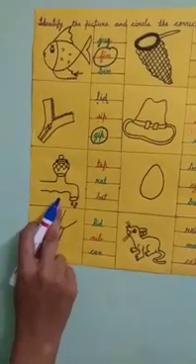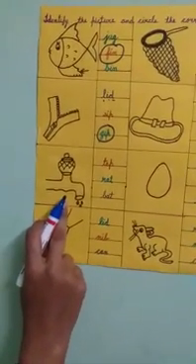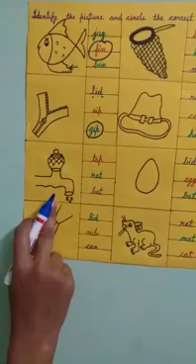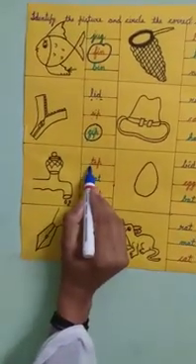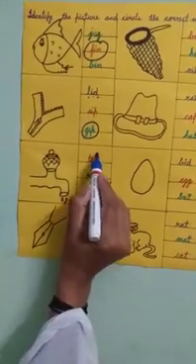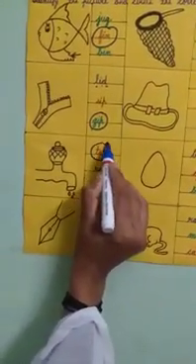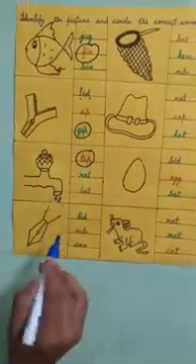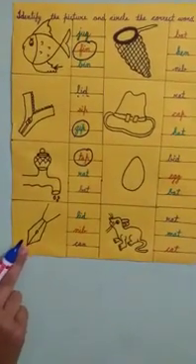Tap. What is the spelling of tap? T-A-P, tap. Read the spelling. T-A-P, tap. Is it correct spelling? Yes. Circle tap. Now tell me children, which picture is this?